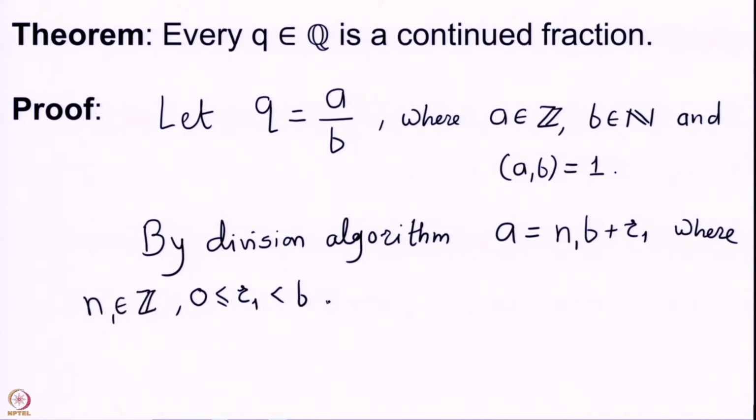The division algorithm introduced by Euclid that we have studied in our course requires both a and b to be natural numbers.